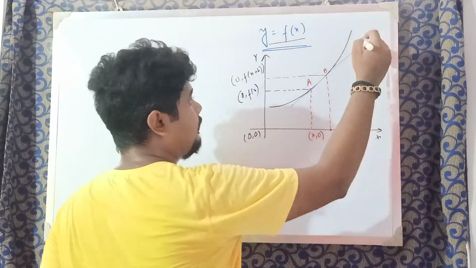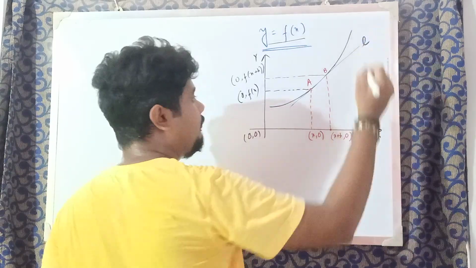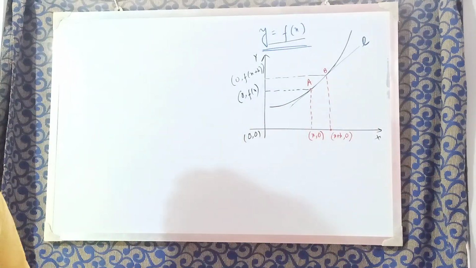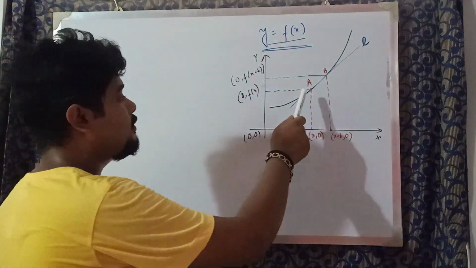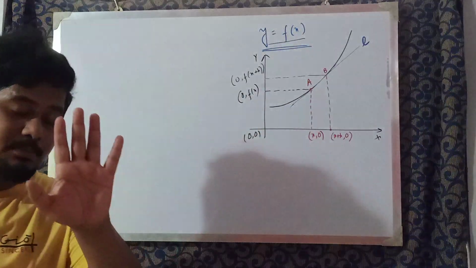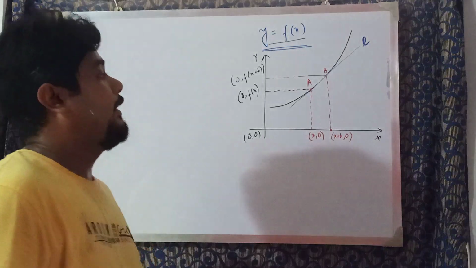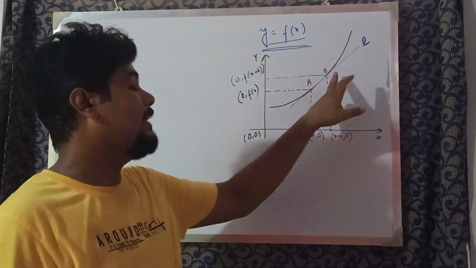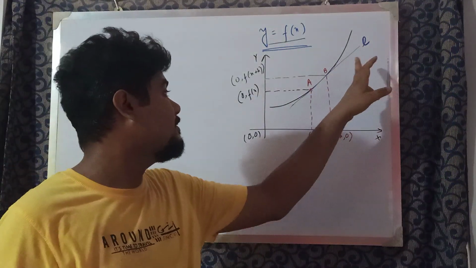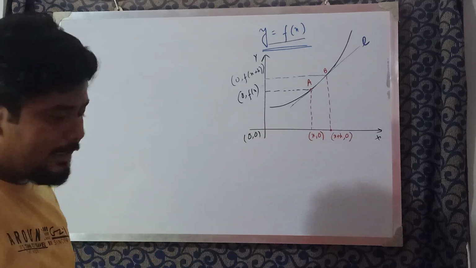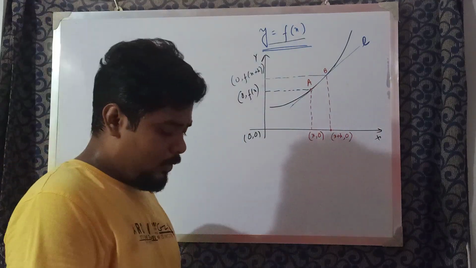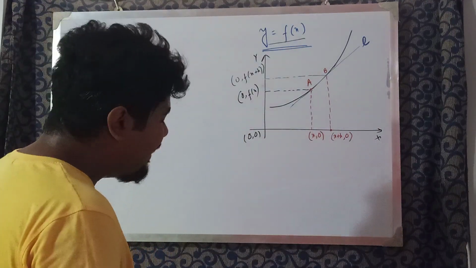Very good. We got two points A and B, and we got a line L that passes through both. Now can you tell me what should be the slope of the line L?